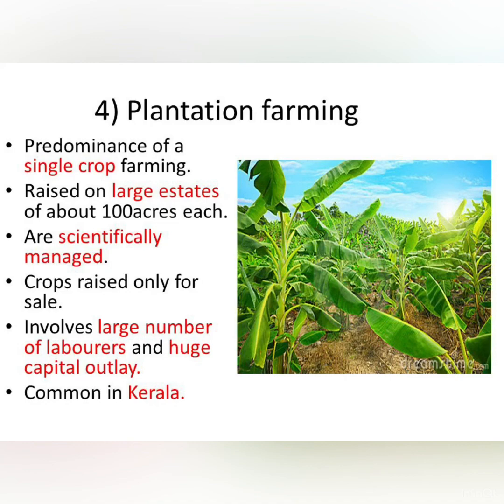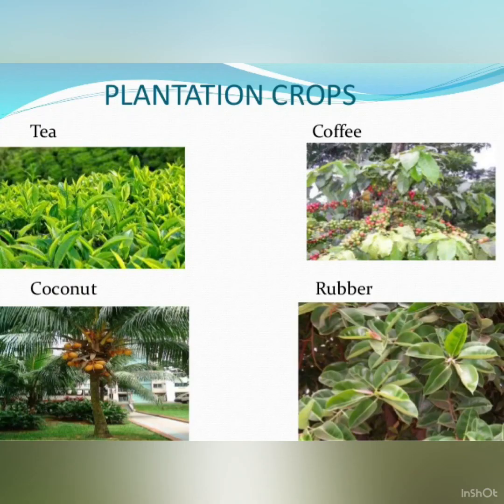Plantation farming. It is a predominance of single crop farming, which is raised on large estates of about 100 acres each. Crops are managed scientifically. Crops are raised only for sale, and it involves a large number of labor and huge capital. These are some of the examples of plantation crops: tea, coffee, coconut, rubber, banana also.